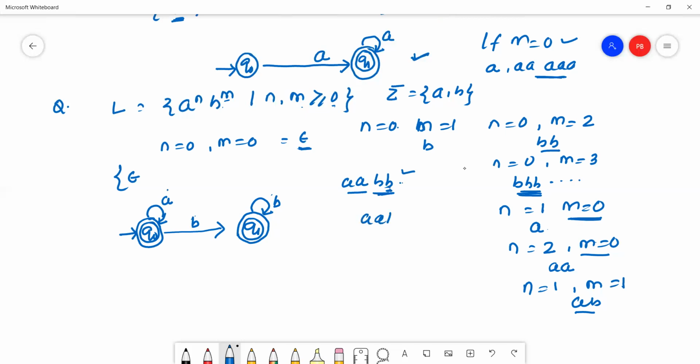Suppose for example a b b a. This is an invalid string, because after b there is no a that will start. If a will start, that will go to the dead state.